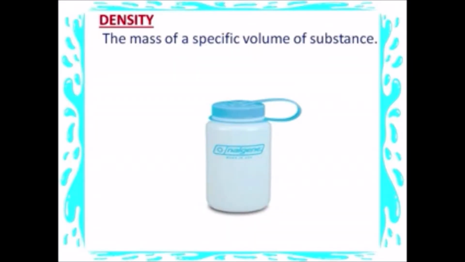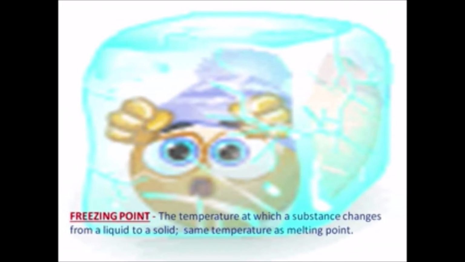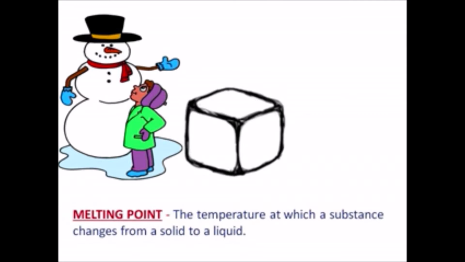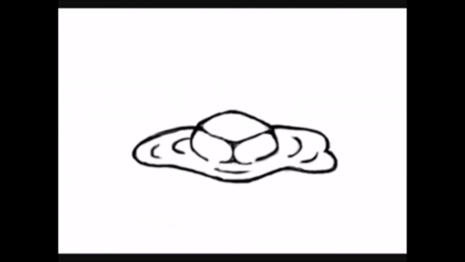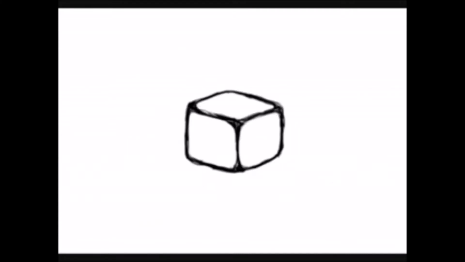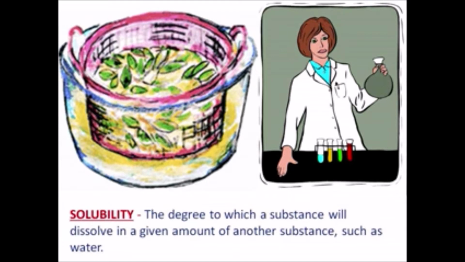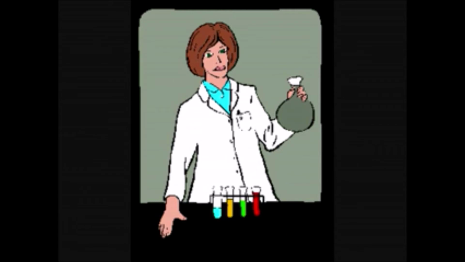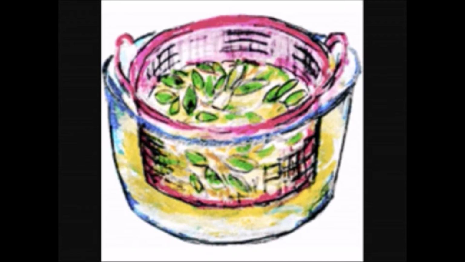Density, the mass of a specific volume of substance. Freezing point, the temperature at which a substance changes from a liquid to a solid, same temperature as melting point. Melting point, the temperature at which a substance changes from a solid to a liquid. Solubility, the degree to which a substance will dissolve in a given amount of another substance such as water.